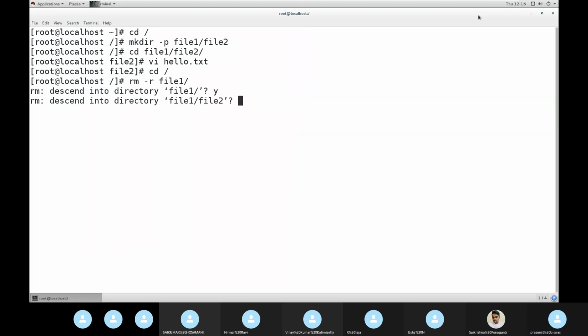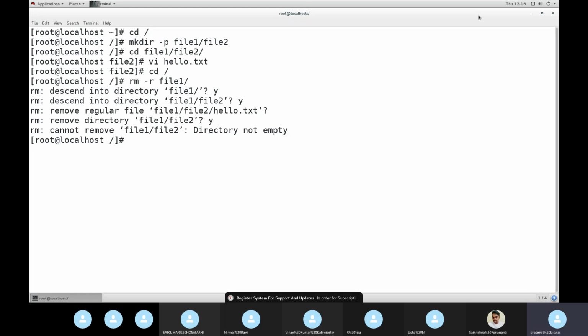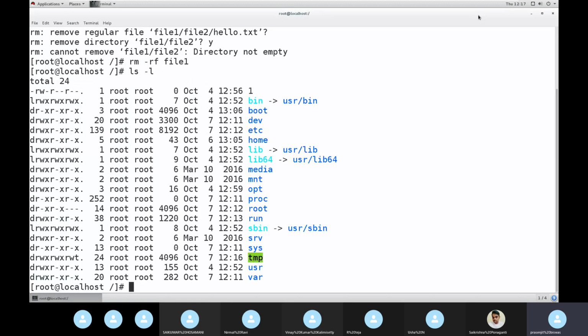Or if the directory is not empty, it tells you like this. So this is how we can delete. Now if I check, that file is not there. Clear, Usha? Yes. Okay, fine.